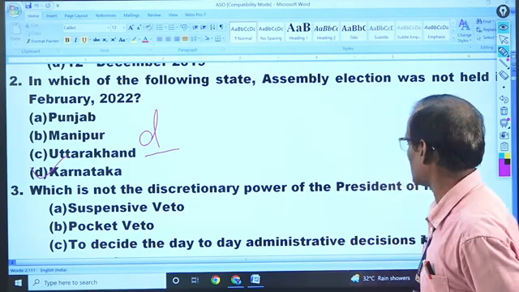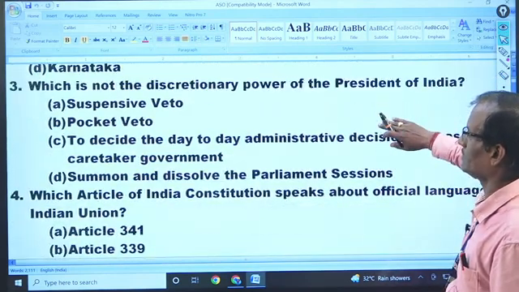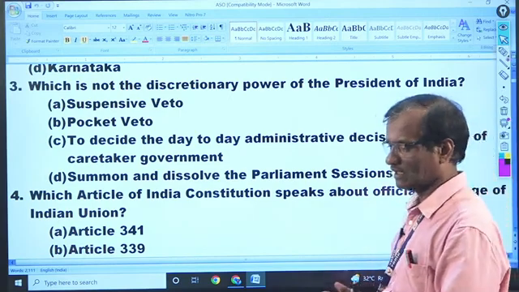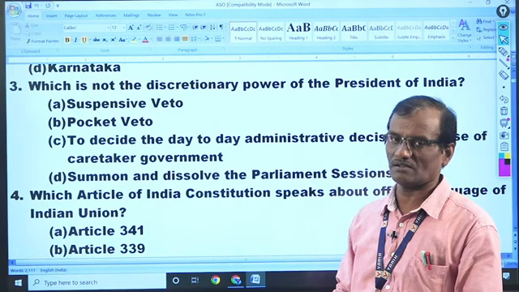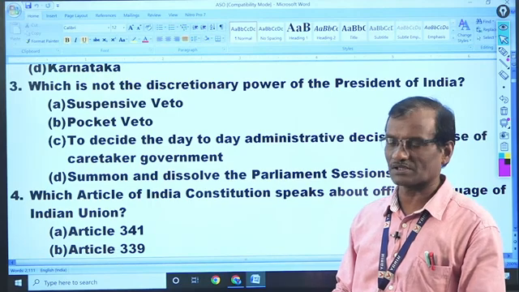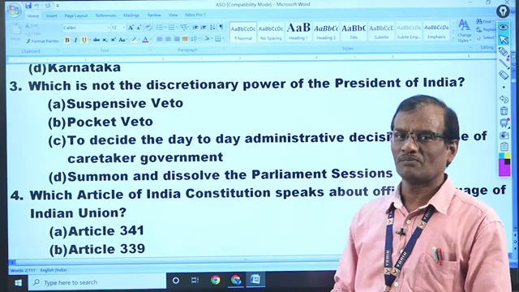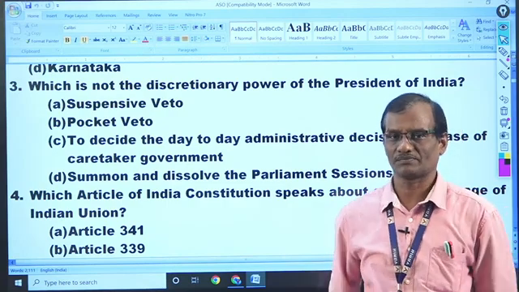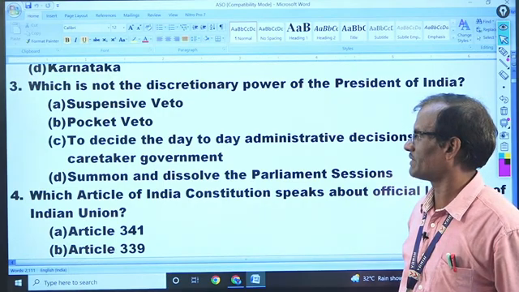Now we shall come to question number 3. Which is not the discretionary power of the President of India? Usually in almost all exams this type of question is expected. If you go through previous year questions, you'll find. Discretionary means the powers that are exercised by the President without the aid and advice of the Council of Ministers headed by the Prime Minister. Suspensive veto is a discretionary power.